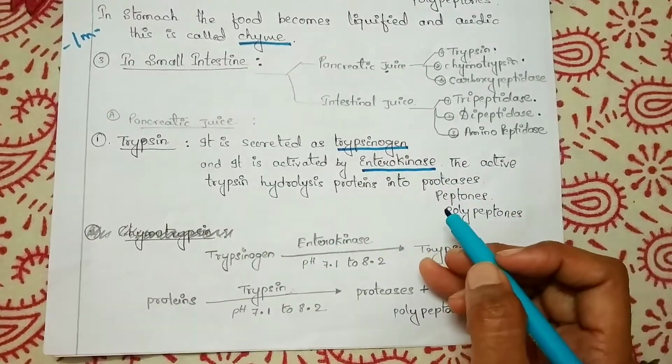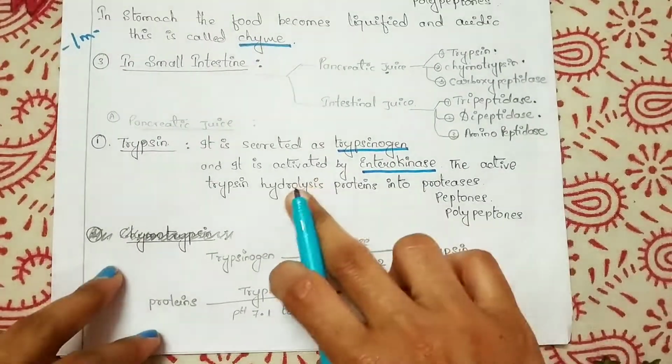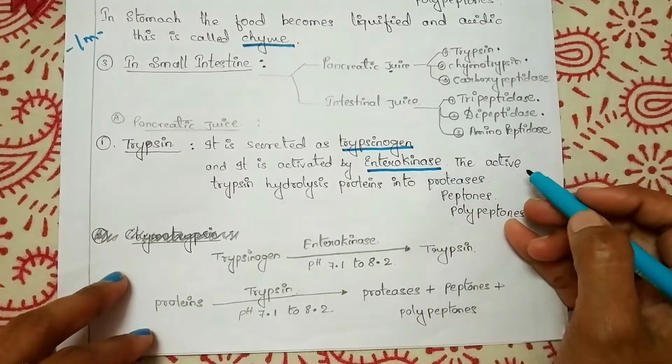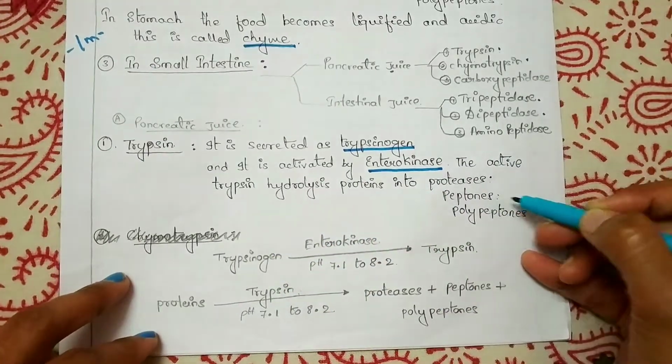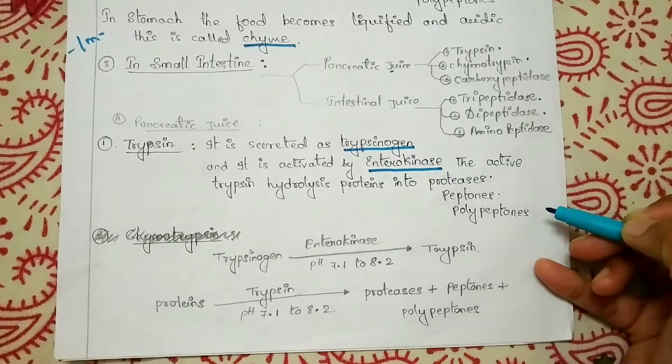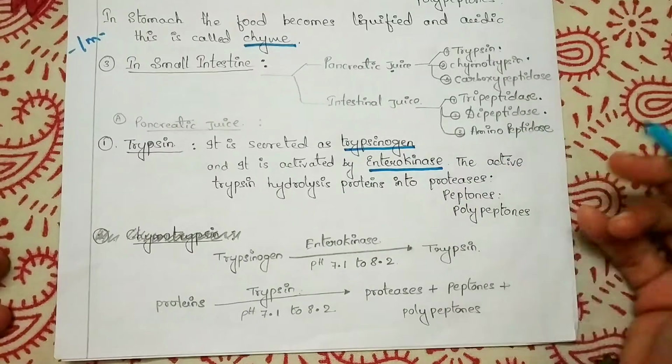Remember, these are in competitive exams; they may ask it as a 1 mark question. It is activated by enterokinase. The active trypsin hydrolyzes proteins into proteoses, peptones and polypeptides. This is how the digestion of protein takes place by the enzyme enterokinase.